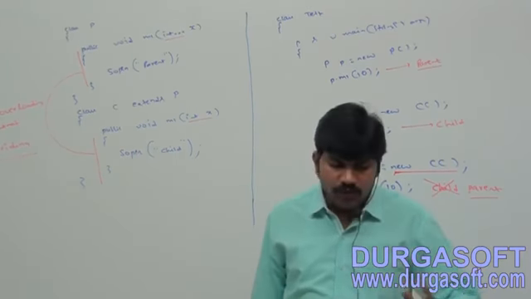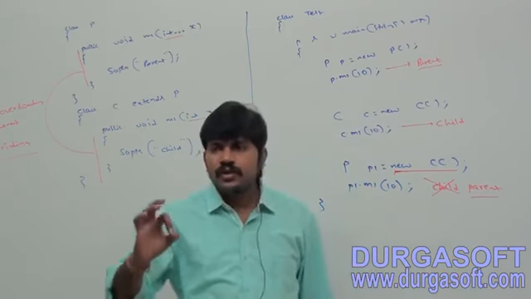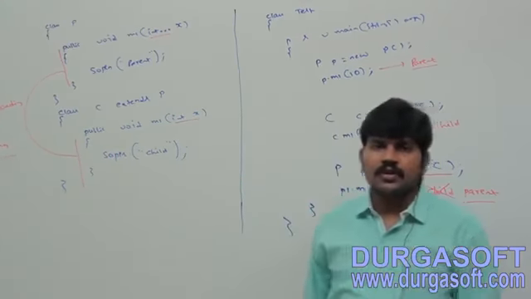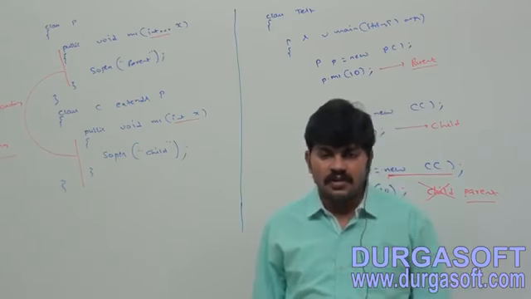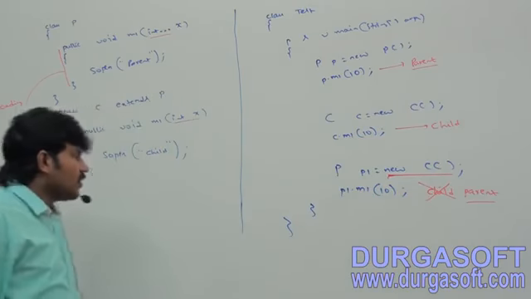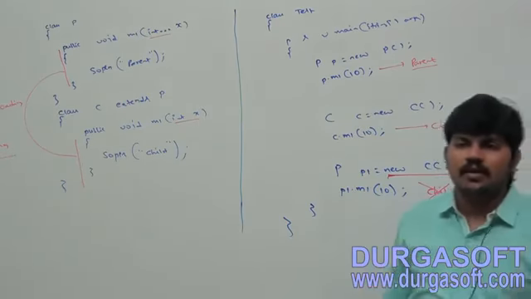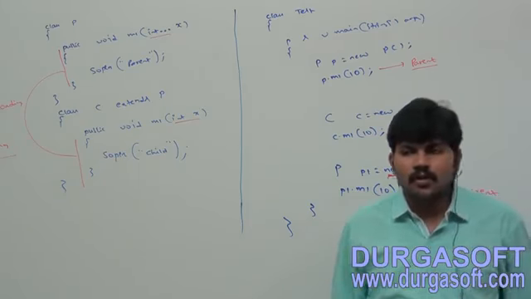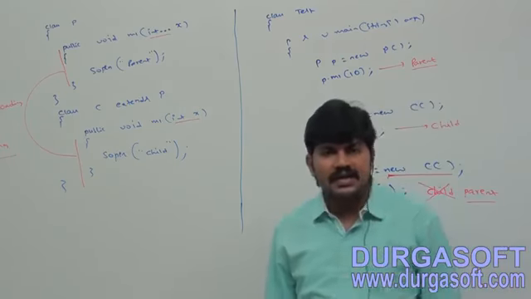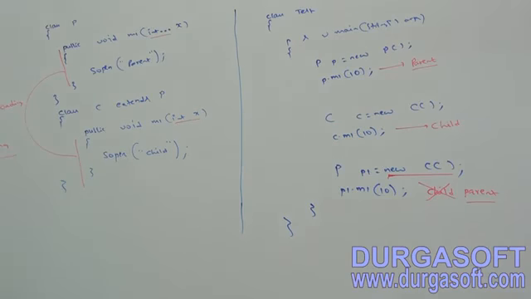If we are trying to override with a normal method, then it will become overloading but not overriding. That's all. Are you able to understand, right?